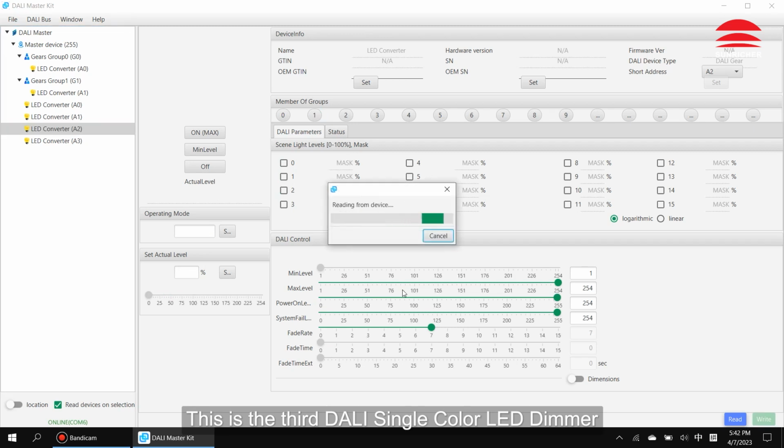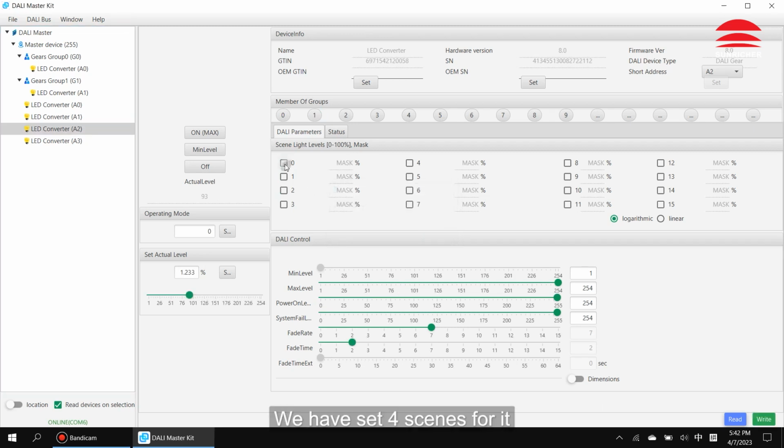This is the third DALI single-color LED dimmer. We have set 4 scenes for it. Set it to group 2. Click right to save setting.